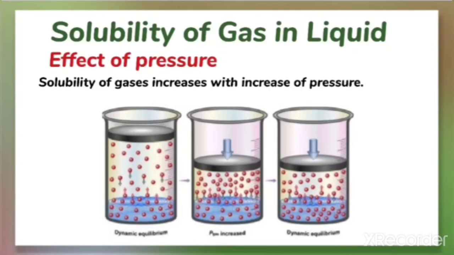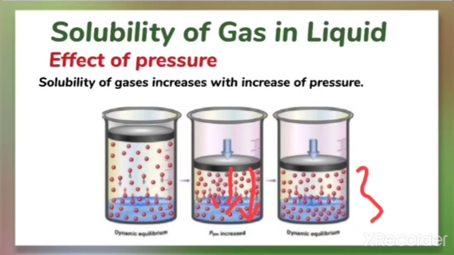This will increase the number of gaseous particles per unit volume over the solution, and also the rate at which the gaseous particles strike the surface of the solution to enter it. So when we apply the pressure, a greater number of gaseous particles enter the solution. That means the solubility increases, and it increases until a new equilibrium is reached. You can see here a new equilibrium is reached.